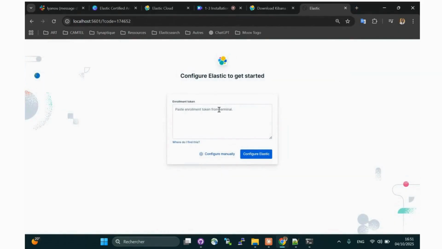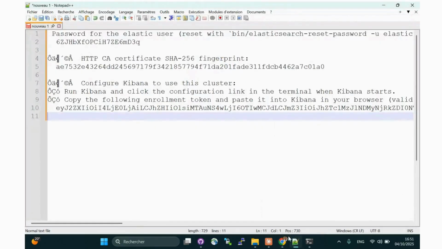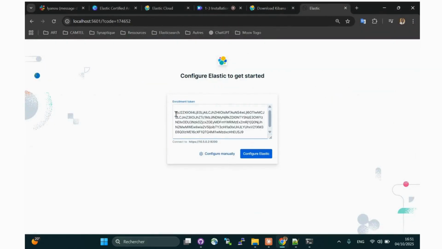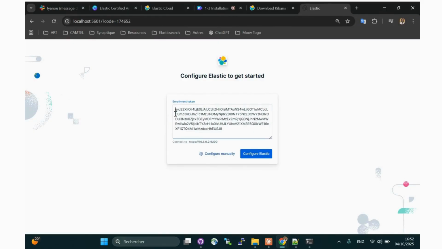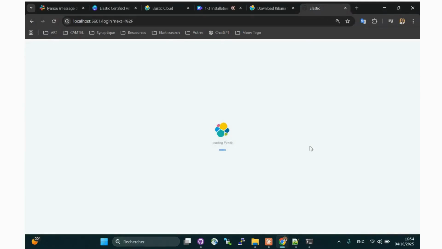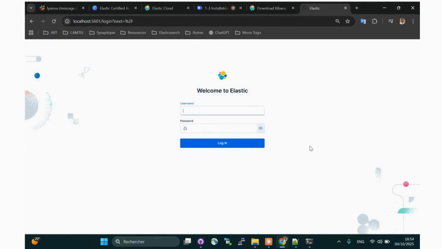You'll be asked to enter a token to connect Kibana to Elasticsearch. Remember the token we saved earlier? That's what we'll use here. Paste it carefully, make sure there are no spaces, and start the setup. Kibana will now complete its configuration and connect to your Elasticsearch instance. After a few moments, you'll see that the setup is complete. Congratulations, Kibana is now connected to Elasticsearch.